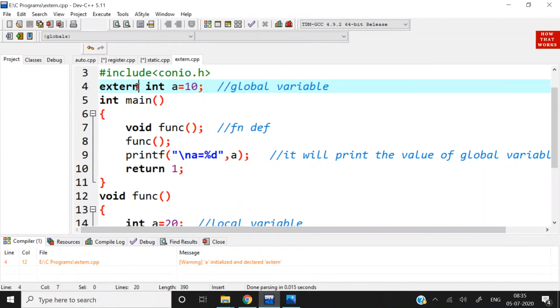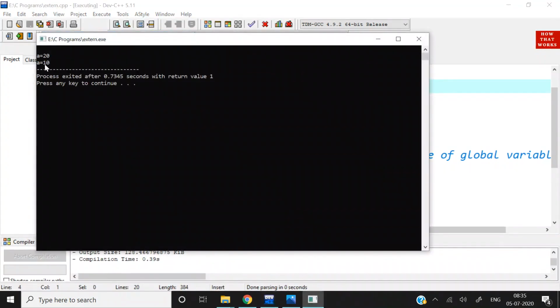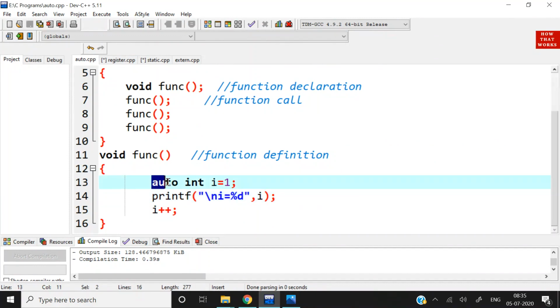We can also omit the keyword extern. It is also extern by default when we declare a variable outside main. It will run a 20 and a 10. Extern is optional. Likewise, automatic or auto is optional. One more thing I want to tell you, we don't need to mention automatic, we just need to mention auto. And when we skip it, then by default the storage class of this variable is auto. Okay. I hope you understand the storage classes in C++ and C.